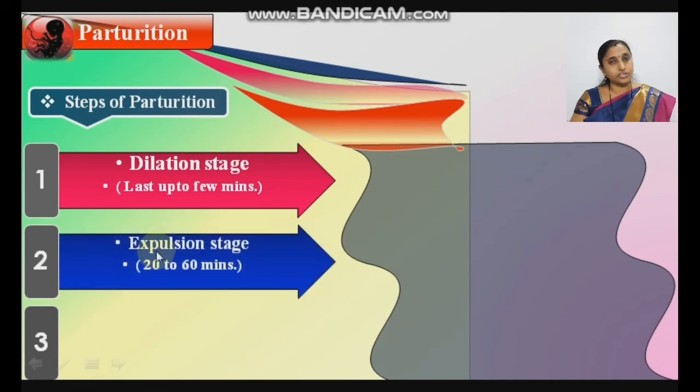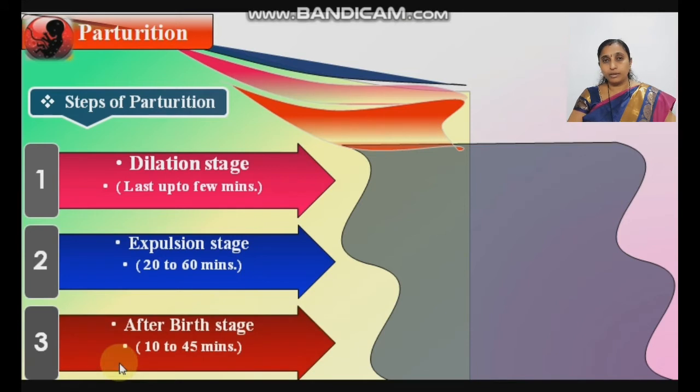Second is expulsion, that is the expelling, pushing of the baby outside the vagina, and the duration of this is 20 to 60 minutes. During this, what happens? There is again stronger and stronger contraction of the uterus, but along with the uterus, a contraction also takes place of the abdomen. The abdomen also undergoes contraction, and the baby gets expelled into the vagina, with the direction of the head towards the cervix.